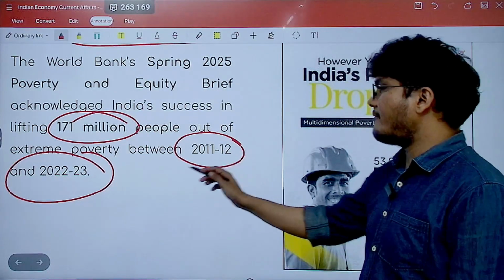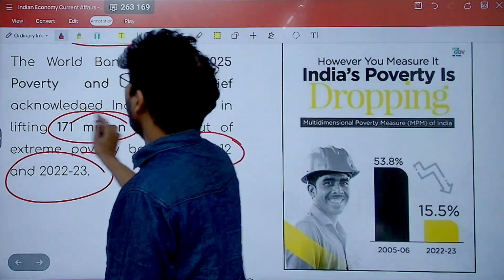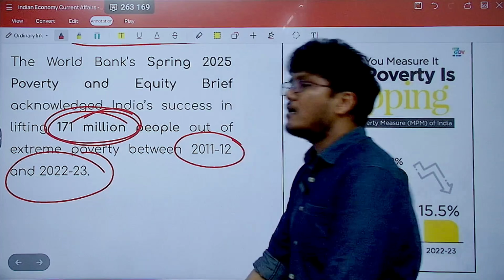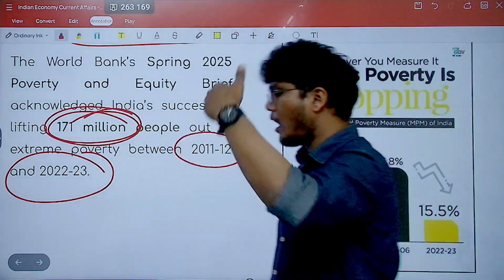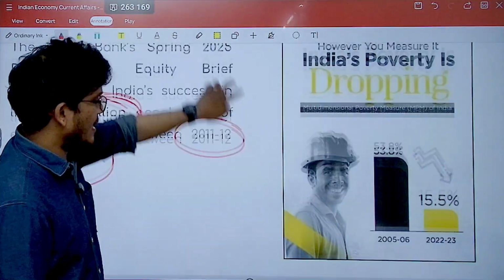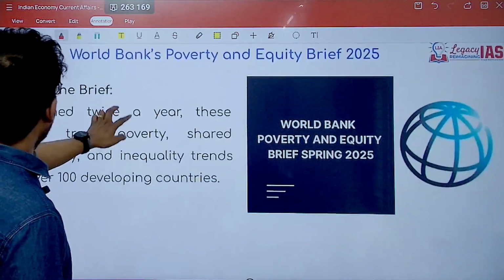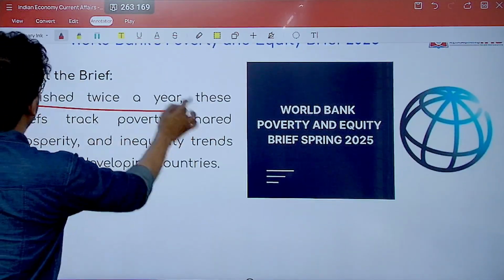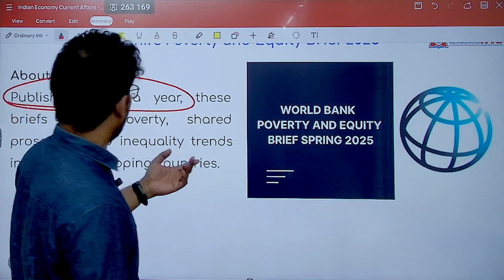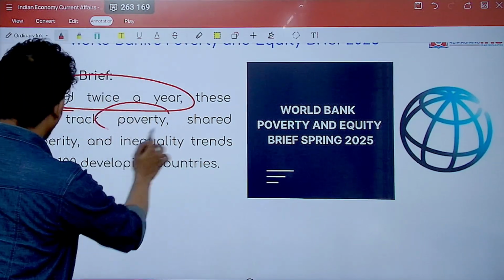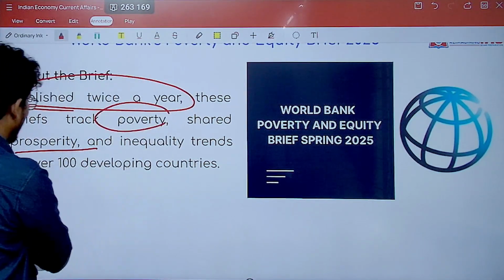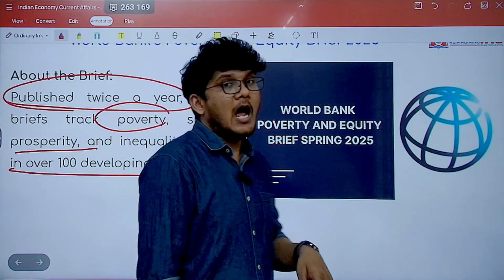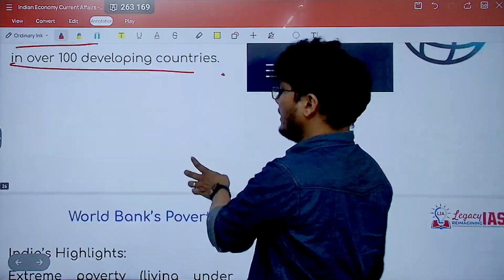So from 2011-12 to 2022-23, over 171 million people were lifted out of poverty by India during this period. Now about this report, it is published twice a year, that means every 6 months. They track poverty, shared prosperity and inequality trends in over 100 developing countries.